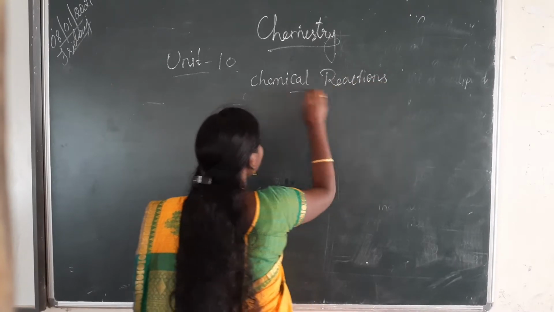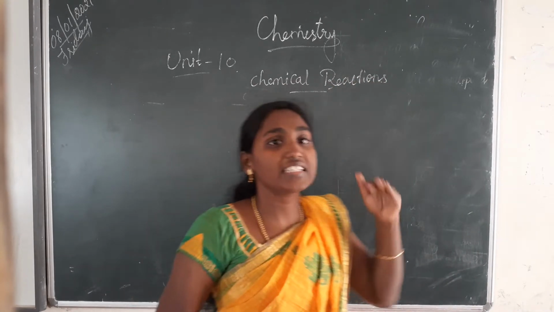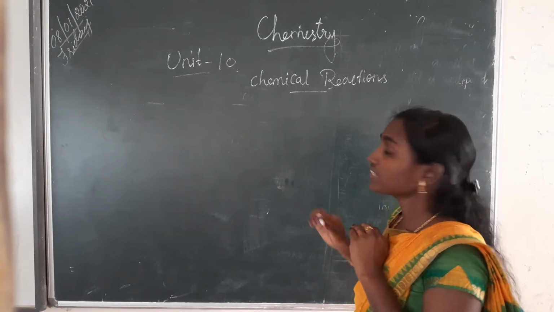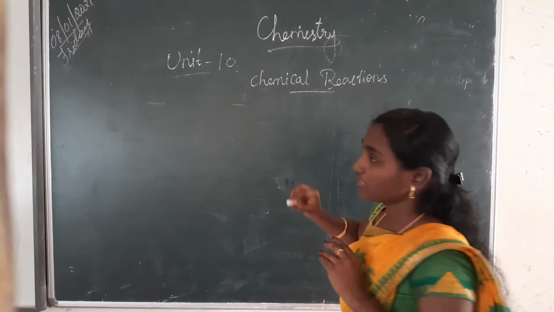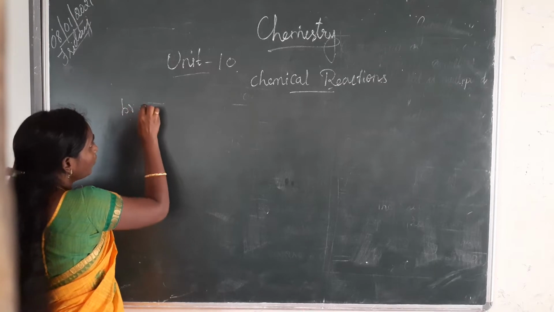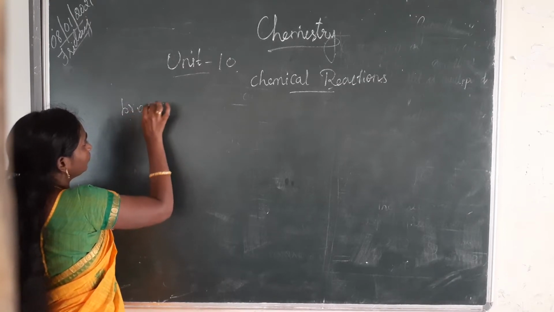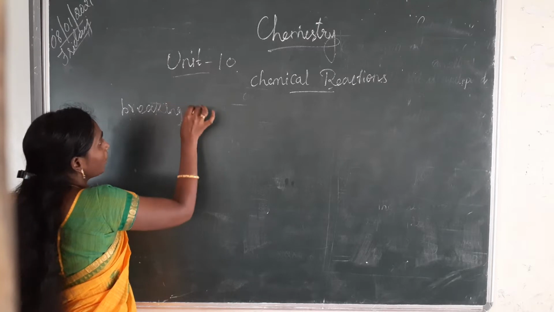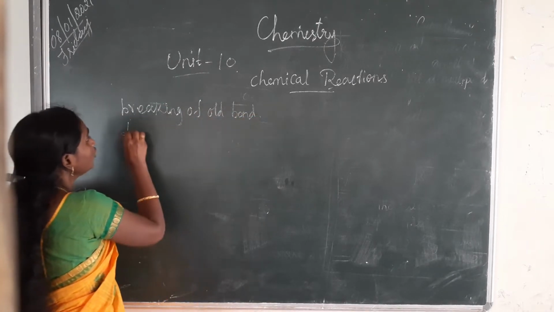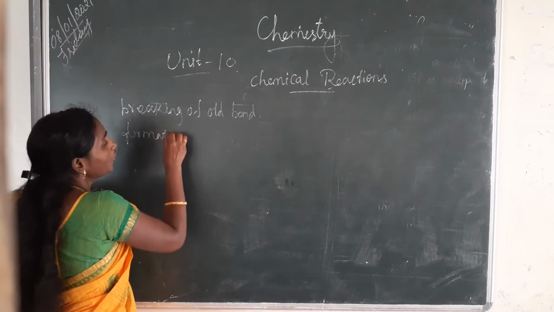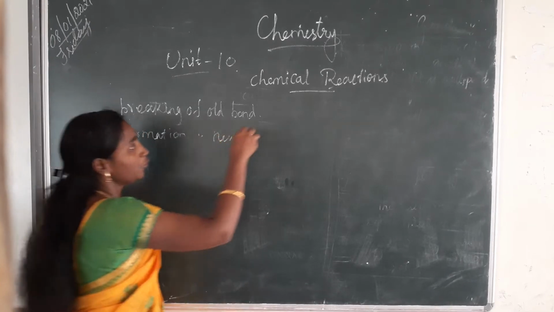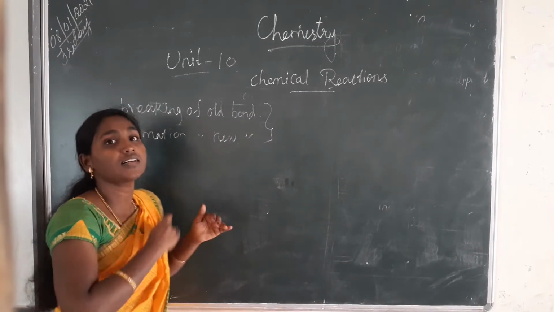Types of chemical reaction. From the heading itself you can understand, right? What is a chemical reaction? Breaking of old bonds and formation of new bonds due to external force.